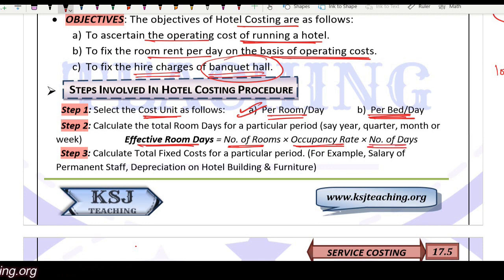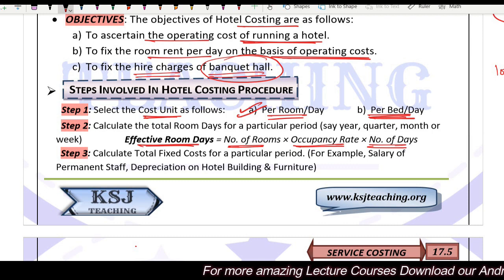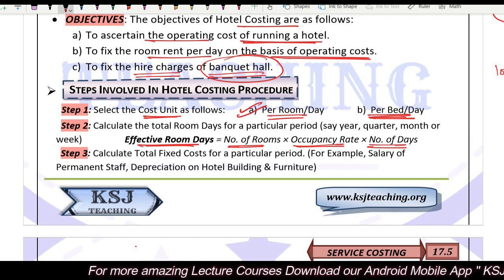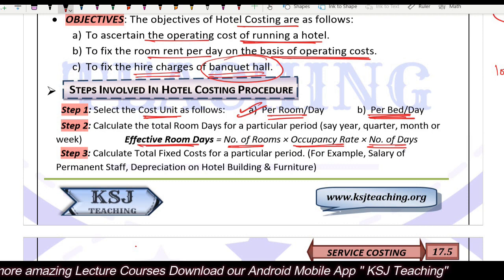Because whatever we are charging, or whatever cost we want to identify, the room rent we identify, will be charged only if that room is occupied, right? If that room is empty, whatever you do with the empty rooms is nothing.